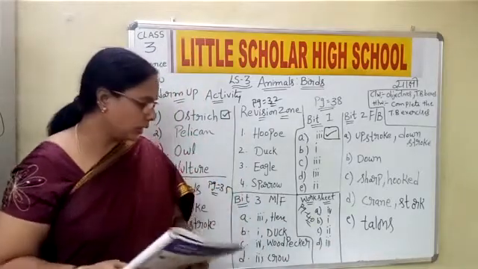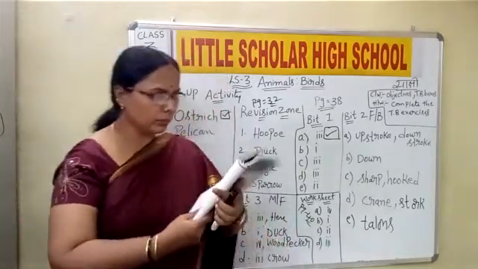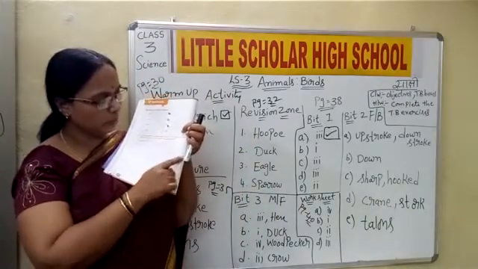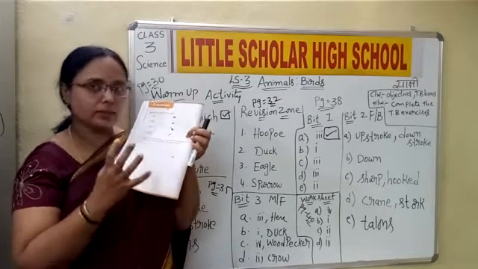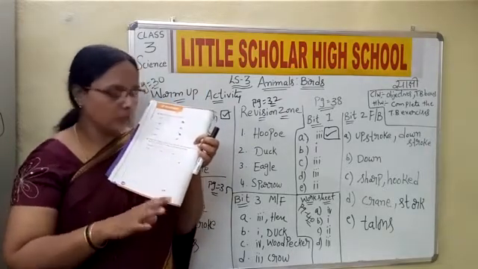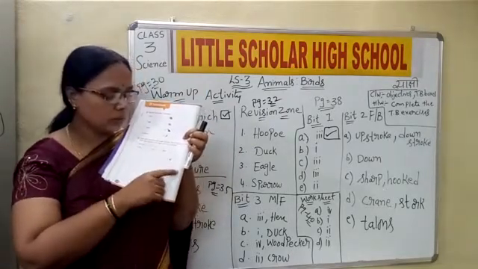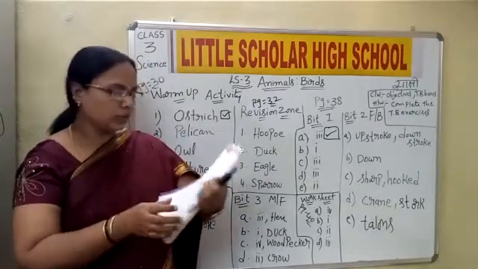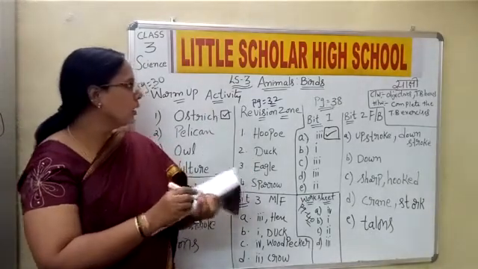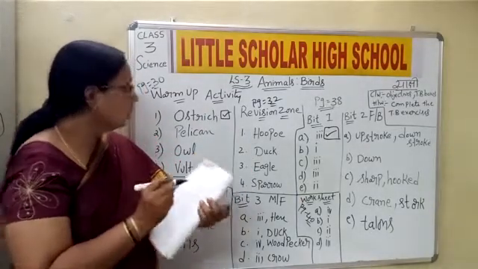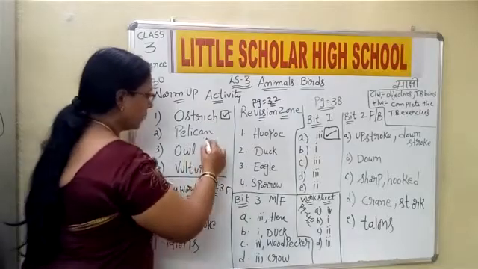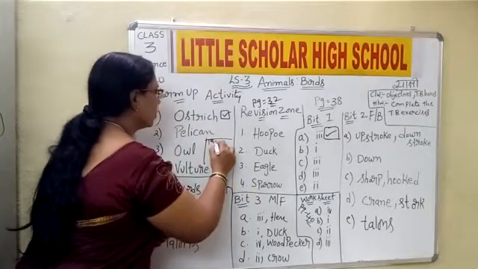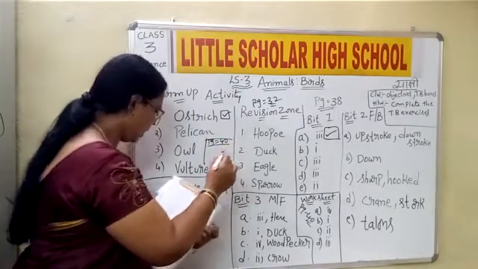Okay. Now we are done with the textbook, but one small thing is left out here. Here you can see the dotted outline of a bird. You need to just join this dotted line, then you will get what the bird actually is. And what is the bird here? This is 2, children. What is this bird? It is a hoopoe. Okay, this is on page 40, the second one.